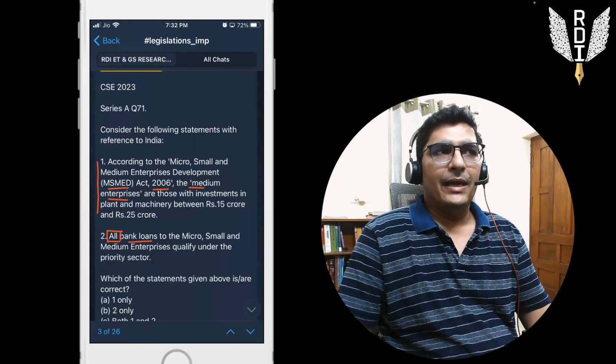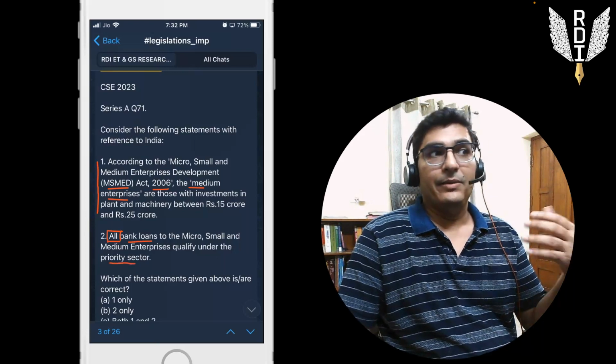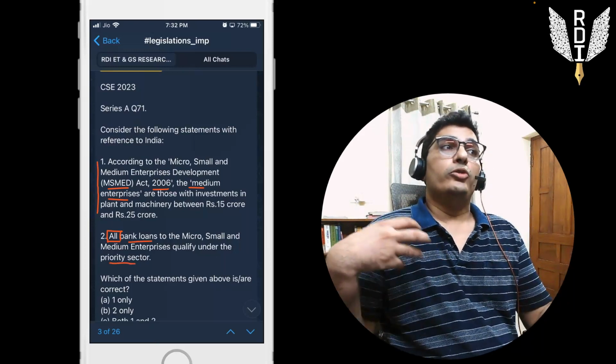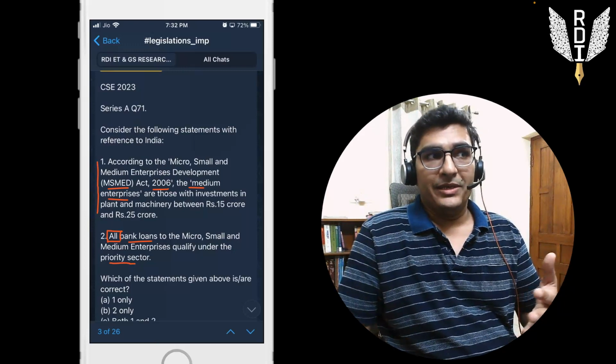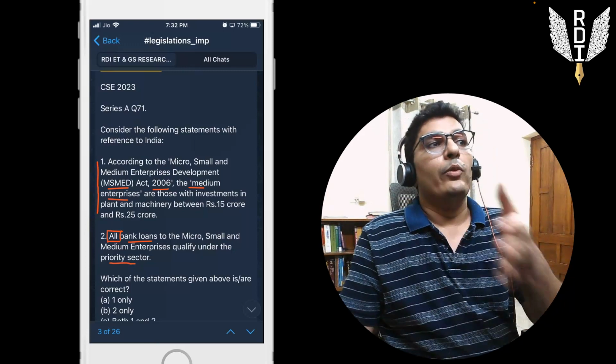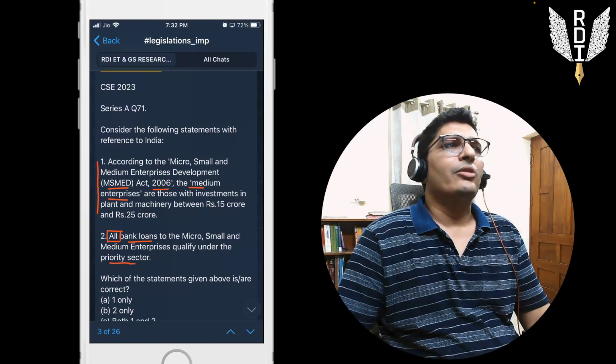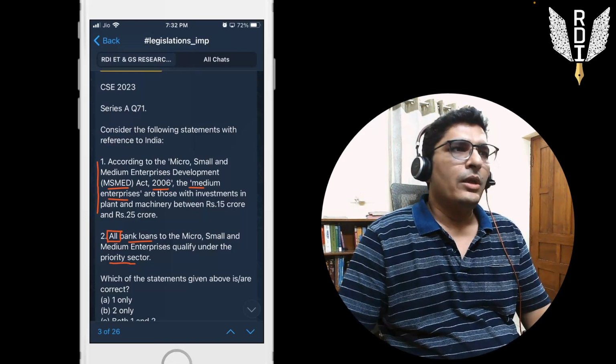And in these kinds of things, all bank loans to MSMEs qualify under priority sector, right? Priority sector is an important topic that we prepare. So you should know whether bank loans to MSMEs qualify under priority sector or not, and what other categories qualify as priority sector. So from the knowledge angle also you can solve this statement, and from the ET angle also you can solve this statement.